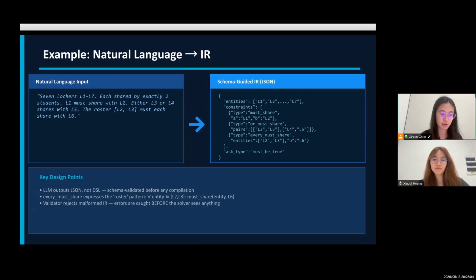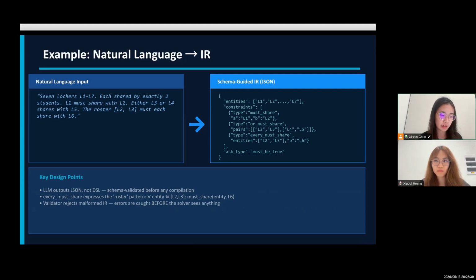Show an example of our pipeline. The input is a natural language logic problem. Instead of generating executable DSL directly, the LLM first produces a schema-guided JSON intermediate representation, or IR. This structured IR explicitly separates entities, constraints, and question type.